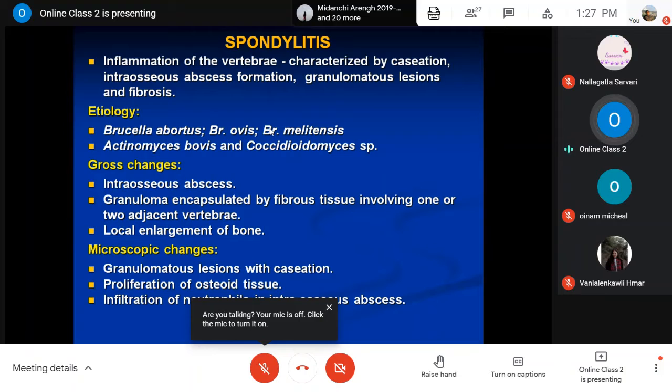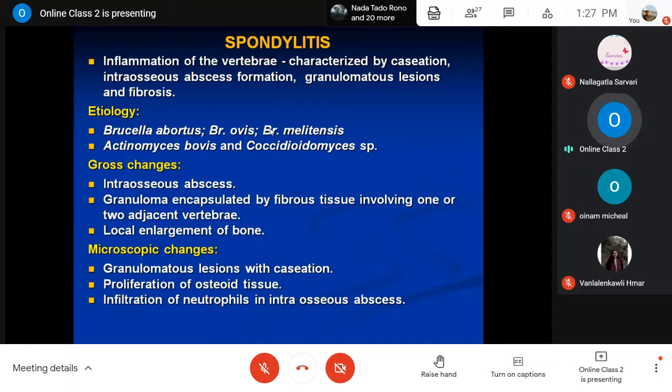You may also have spondylitis physically, in humans or animals, from suddenly falling on the ground, accidents, automobile accidents and so on.